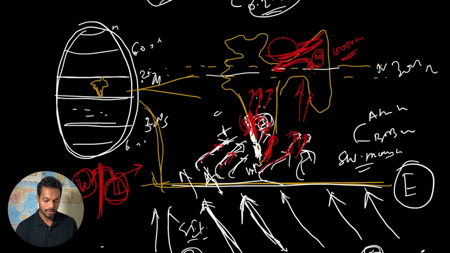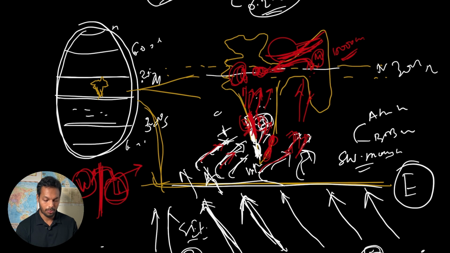And after being struck by the Himalayan range, obstruction by the Himalayan range, it will move towards the west, and the Arabian branch and the Bay of Bengal branch will clash at Delhi somewhere around the last of September or mid of October. Okay, so this is how it works. This is the driest part of India, that is Rajasthan.